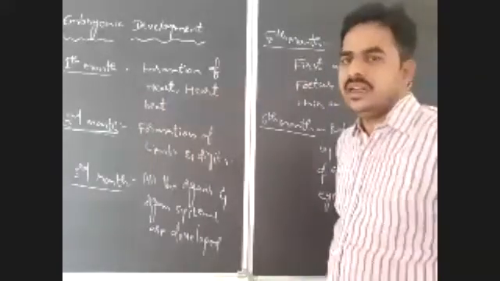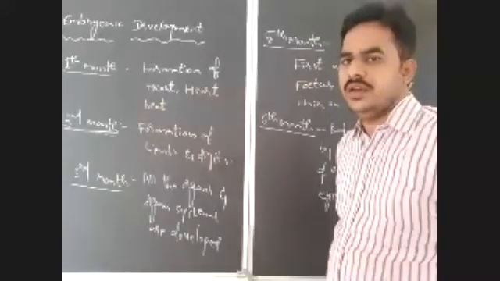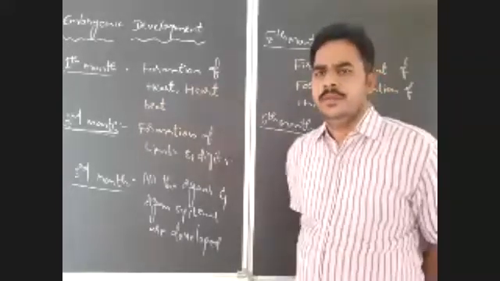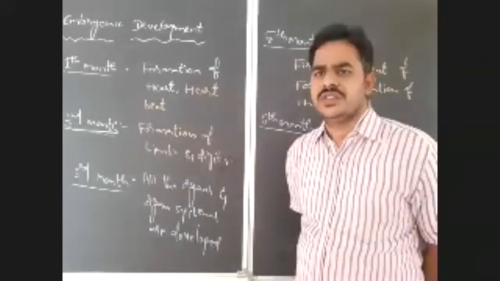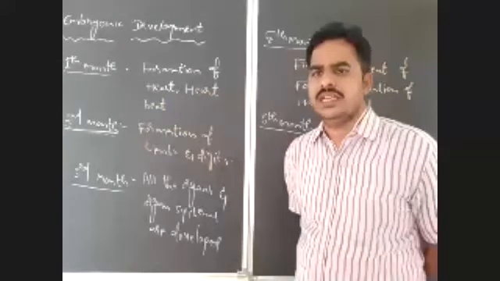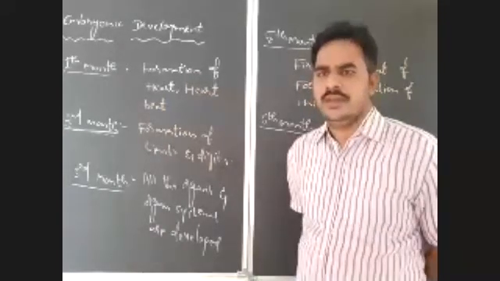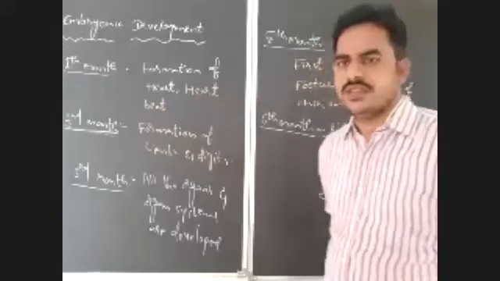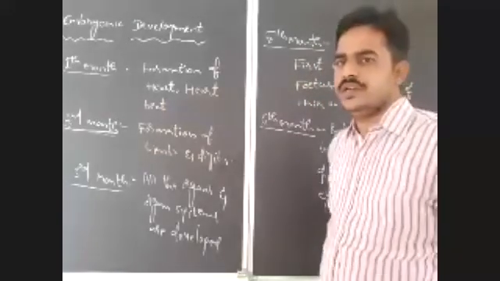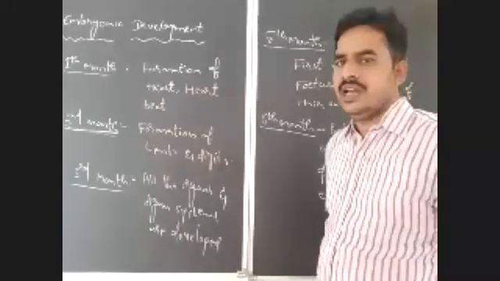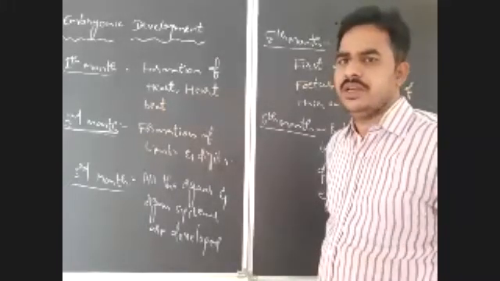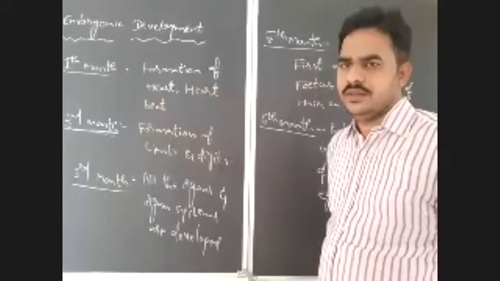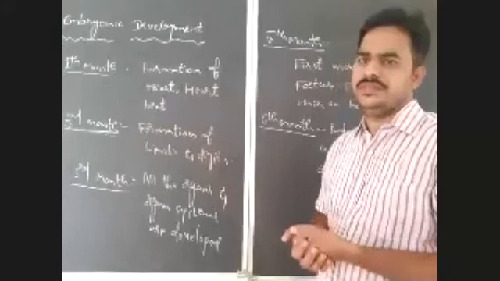And at the same time, during the seventh month, one more event we also discussed. What is that event? That is the descending of the testes into the scrotal sacs in the male fetus, and in the female fetus, the ovaries begin oogenesis during the 7th month. Along with that, in this 7th month, the fetus shows vigorous movements.